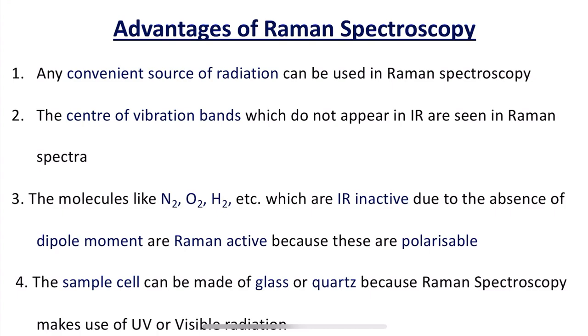And using pulsed laser sources, we can look at the time dependence of Raman intensities. In such a case, we can observe transient species in reactions. So in this way, there are many advantages of Raman spectroscopy.